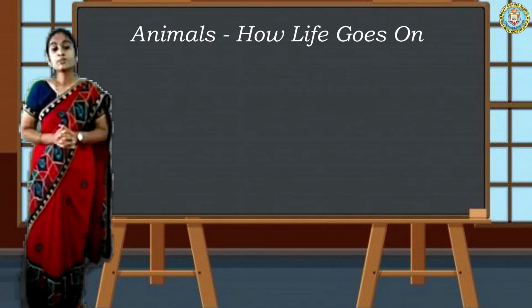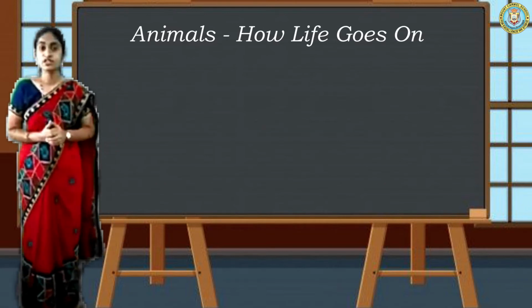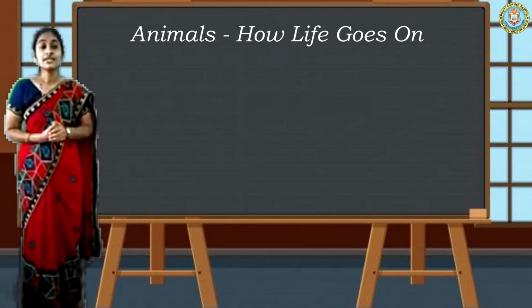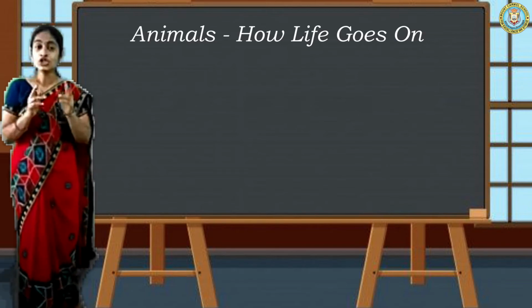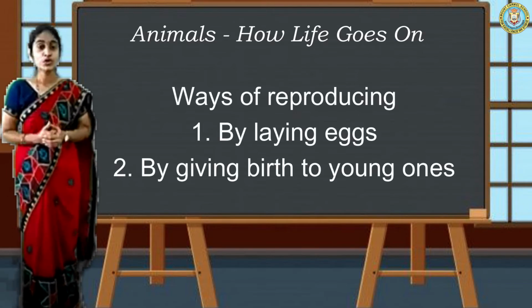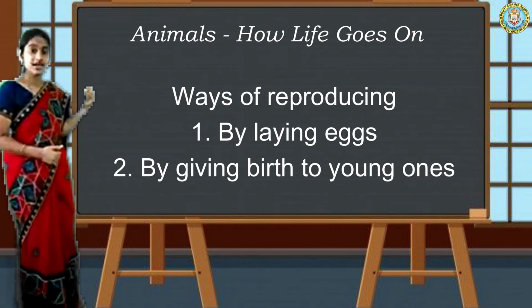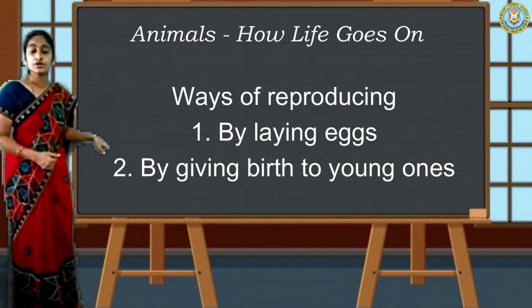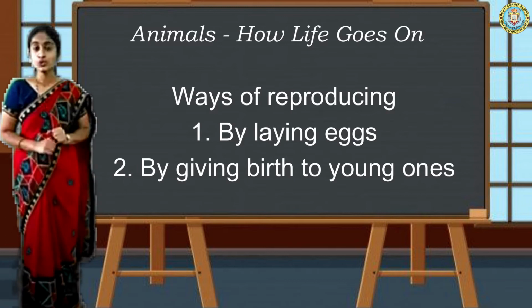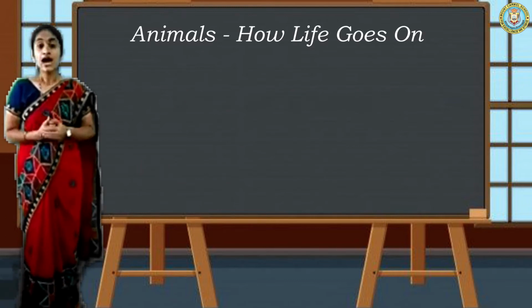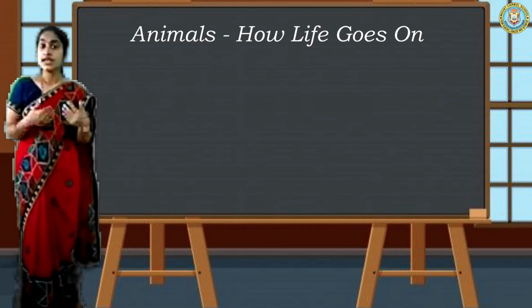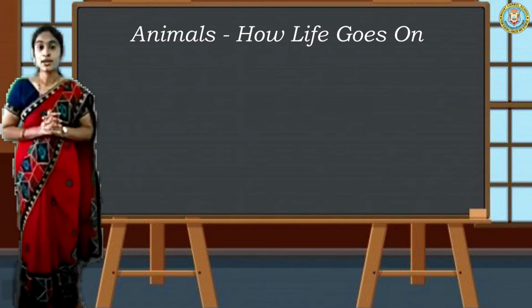Okay, now reproduction we have seen, lifespan we have seen. Now let us see there are two types. How do they reproduce? By laying their eggs and by giving birth to their young ones. There are two types. Now let us learn how an animal lays eggs and gives birth to their babies.